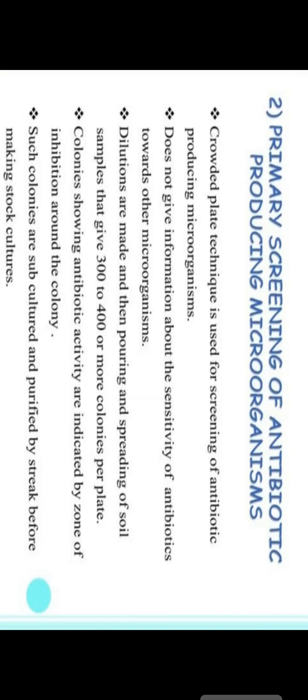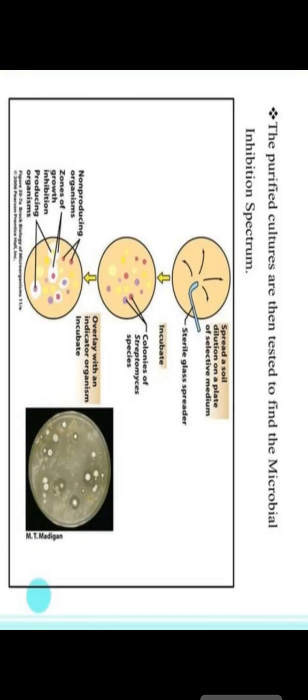We can see that such colonies are subcultured. After that, they are purified by streaking before making the stock culture. You can see that the purified cultures are then tested for final microbiological inhibition. You can see the spread-roll during dilution on the plate of the selective medium. The sterile glass spreader is used, then incubate the colonies of Streptomyces species.